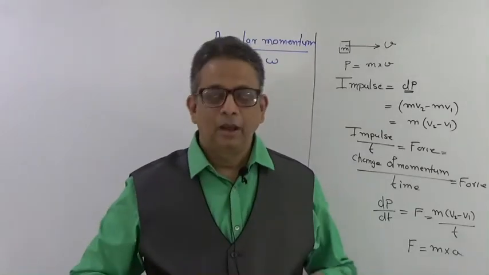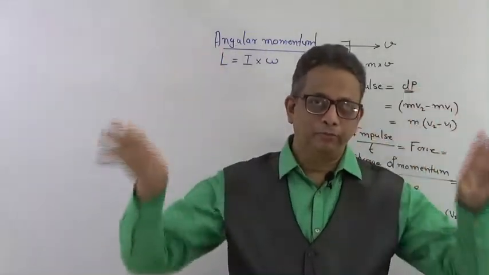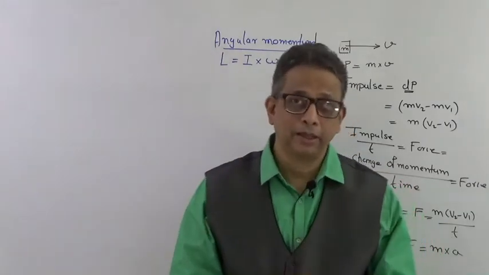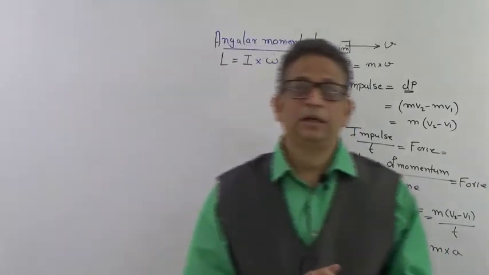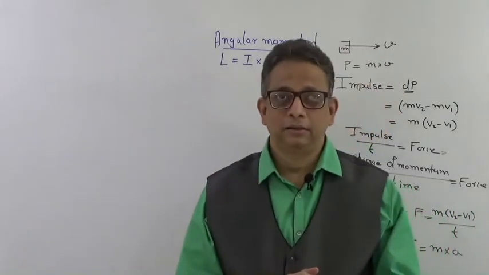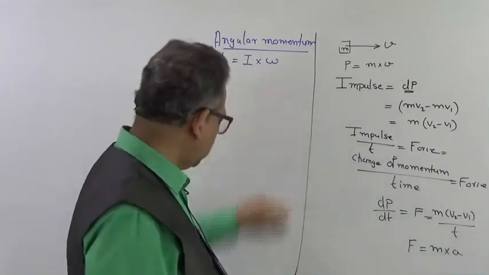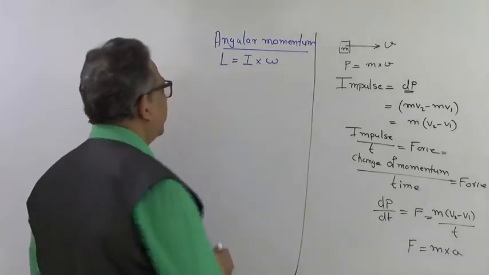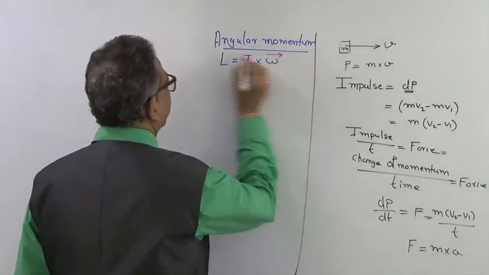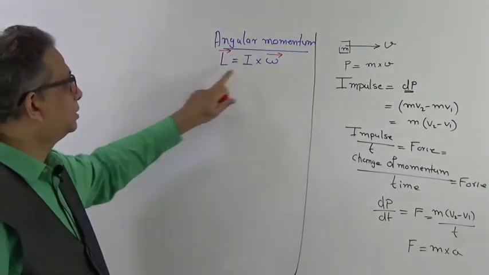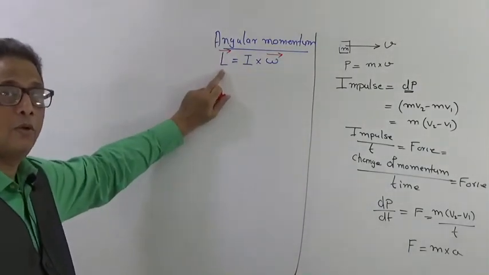No. Angle could be part of the geometry of particles, to calculate the distance we can use trigonometry, but moment of inertia is not angle sensitive. So I we can consider as a scalar. Here we have only omega, and that is our vector, and therefore L also inherits the vector properties of omega.